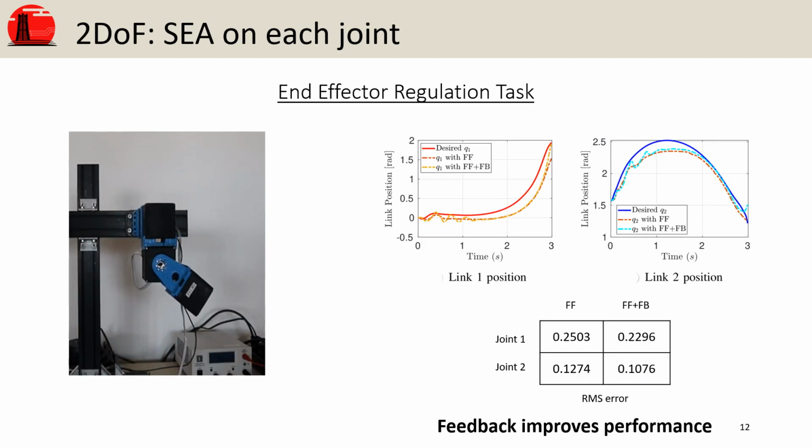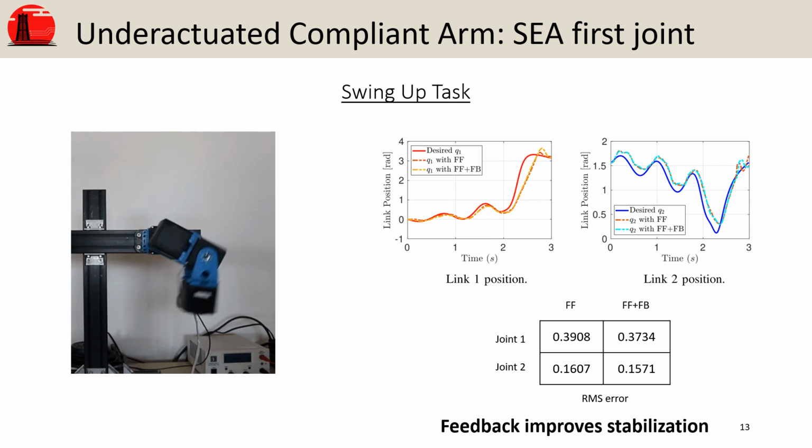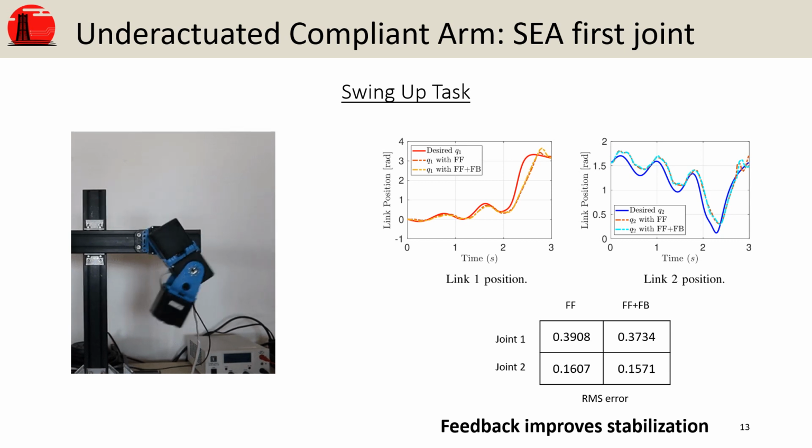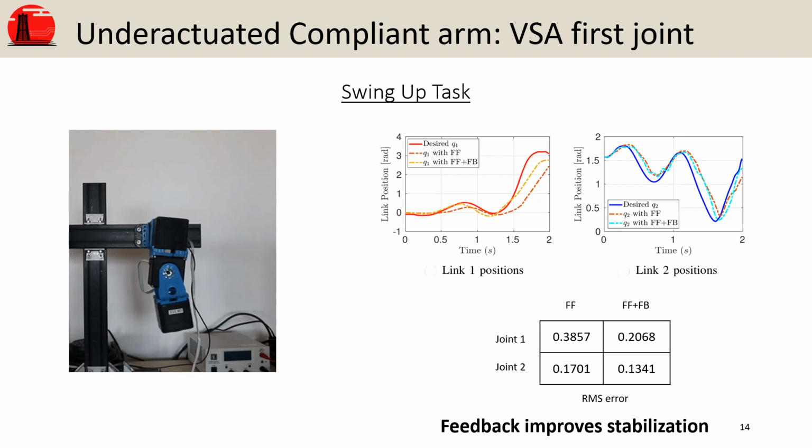In all the experiments, we compared the performance of the proposed controller with and without the feedback action. In this case, we notice how feedback improves the overall performance. In the second experiment, we perform a swing-up task with a robot that has the first joint actuated, while the second one is passive. In this case, we notice how feedback improves the stability of the final vertical position. The same task is performed changing the type of actuation.